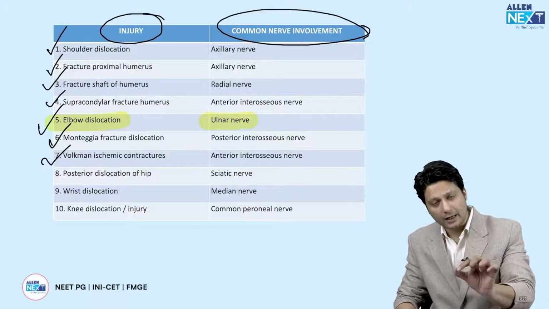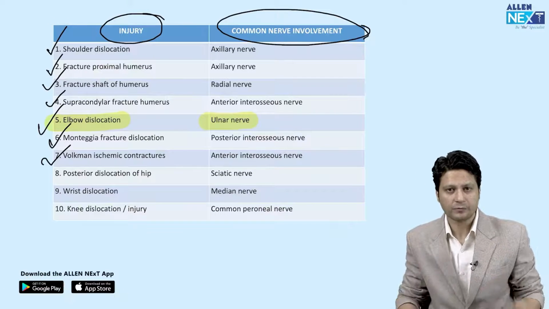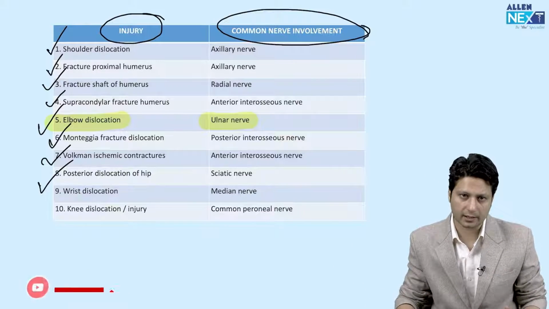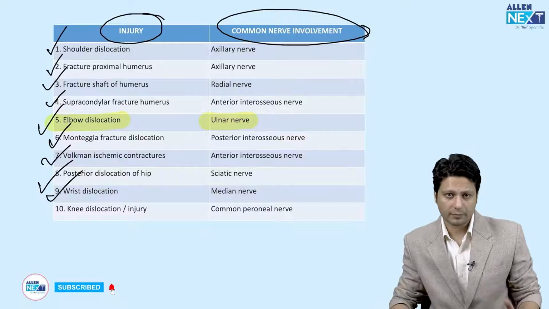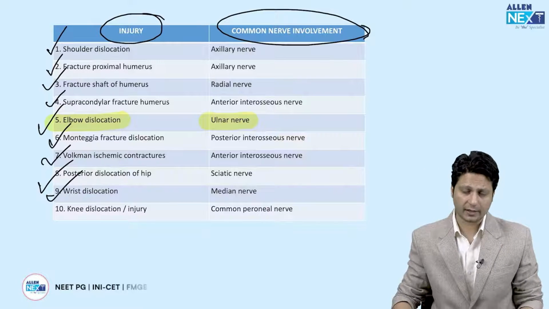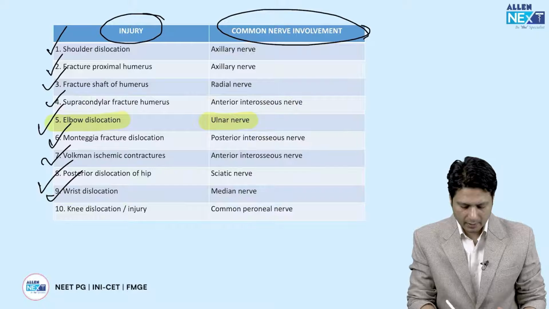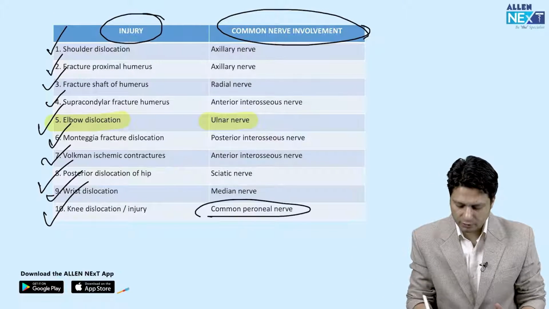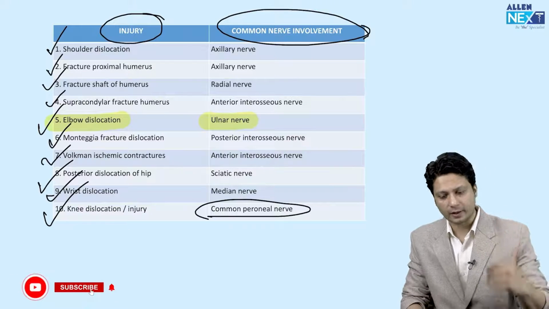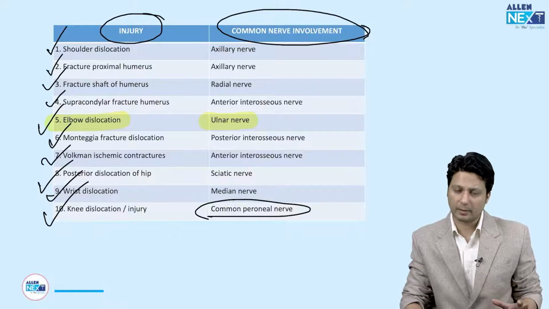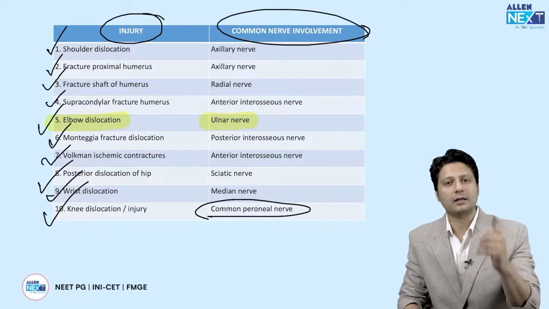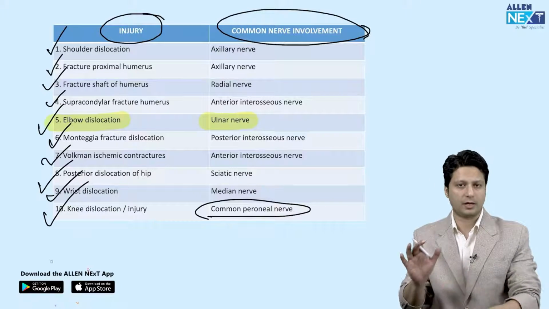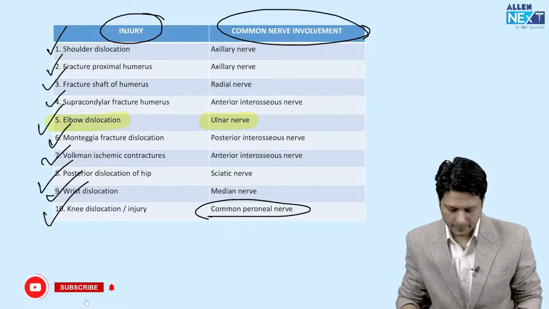Volkmann ischemic contracture, again anterior interosseous branch of the median nerve, in which the Kilner-Nevin sign was positive. Posterior dislocation of the hip joint, again sciatic nerve. Wrist dislocation, median nerve is likely to get affected, and you should know the features of the median nerve. Then knee dislocation or injury to the knee, common peroneal nerve. So these are the features that you should know, and all the questions related to nerve injuries are assigned in this. As I told you, only 26 are the number of topics, I am not talking about chapters, 26 are the number of topics in orthopedics from which all your INI-CET questions are made, right?